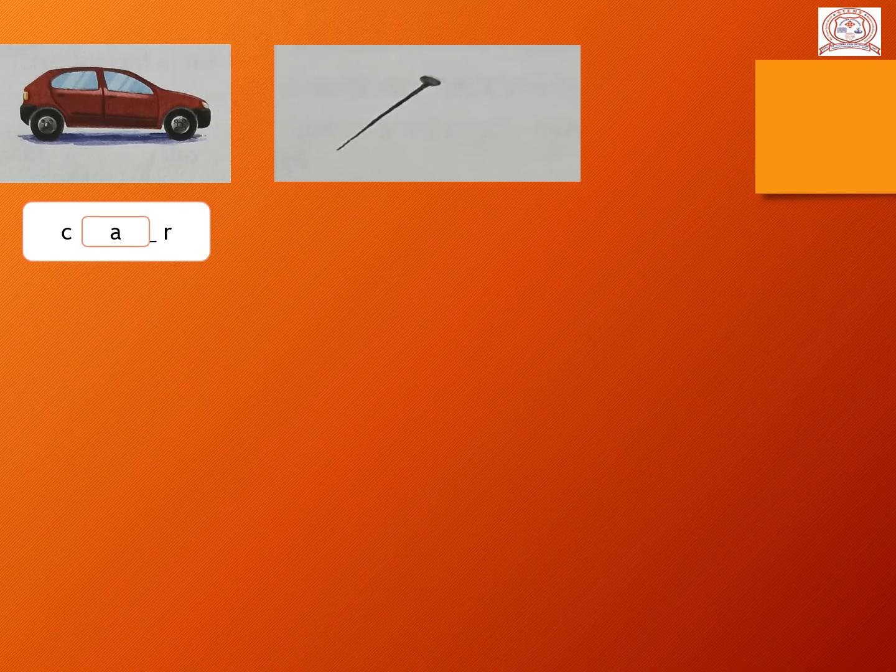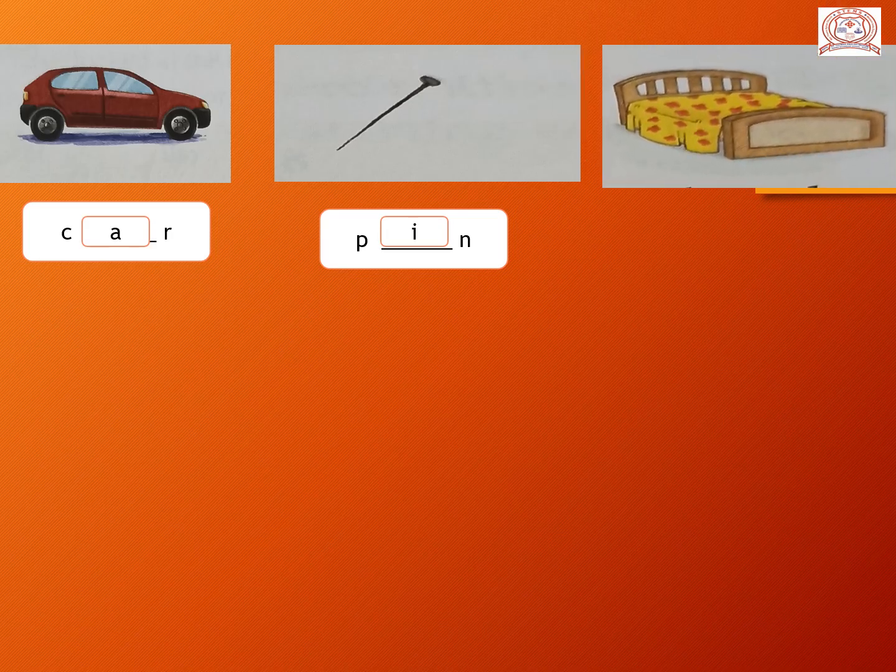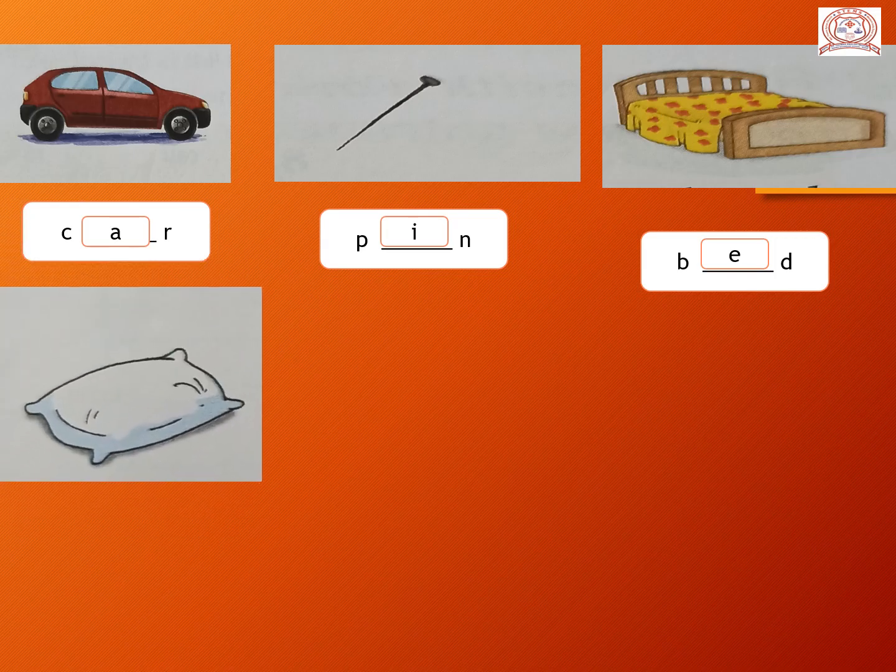Now let's see the next picture. Yes, what is this? This is a C dash R. So here we use the vowel A, C-A-R, car. Next is P dash N. So which vowel we use here? I, P-I-N, pin. Can you see that? Yes, it is a chair? No, it is a bed. So B dash D. So here we use vowel E, B-E-D, bed.